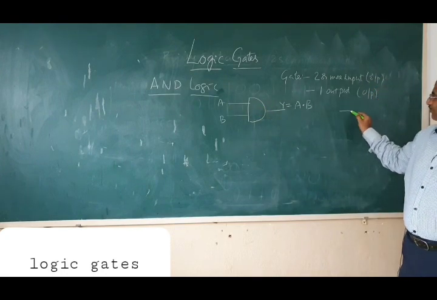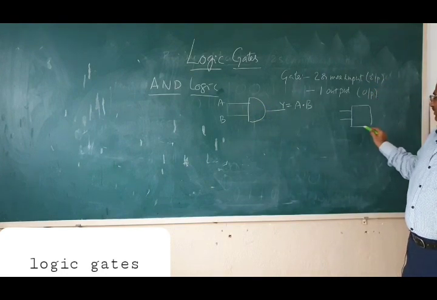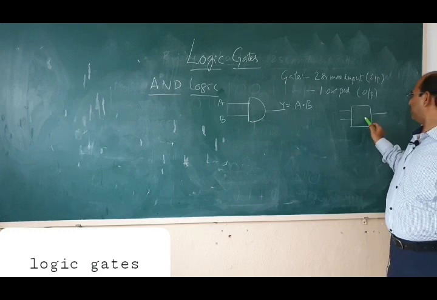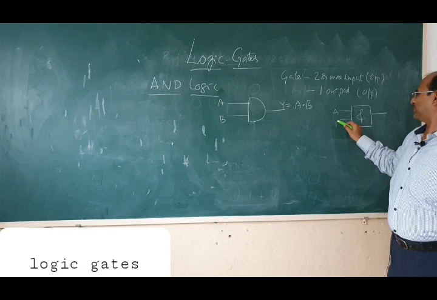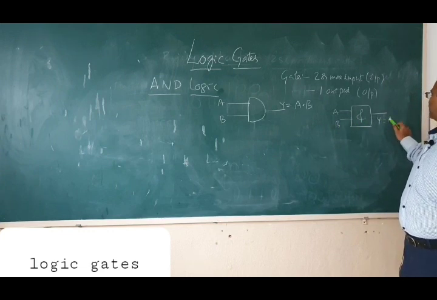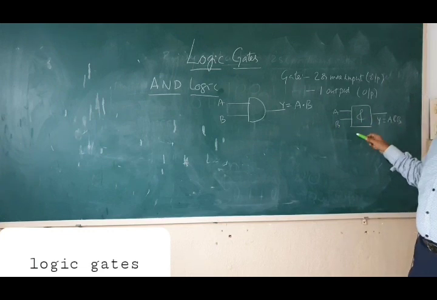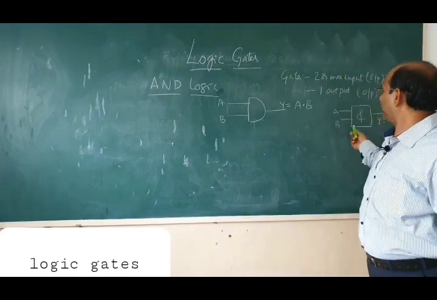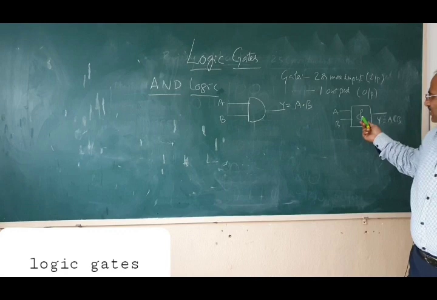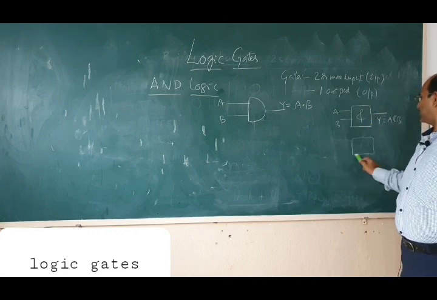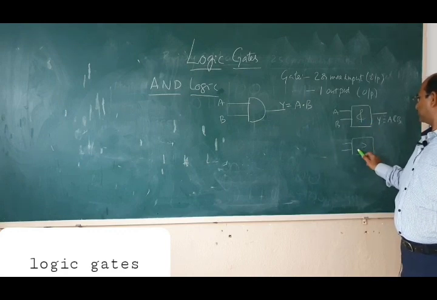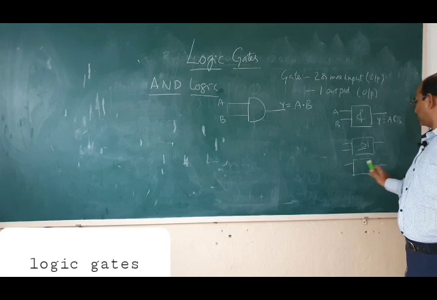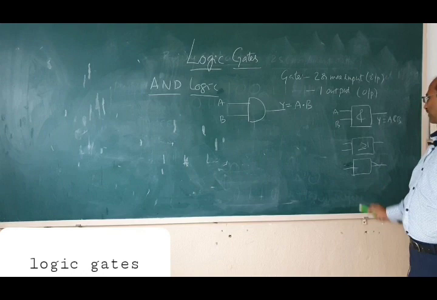In some textbooks they will give this, known as the square representation. They may write like this, A B, Y is equal to A and B. This notation is also popular. These two notations are very popular. Similarly, for OR logic they will use greater than or equal to 1, and for NOT logic they will use something like this.